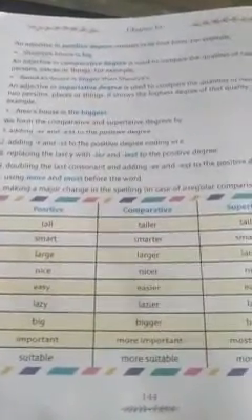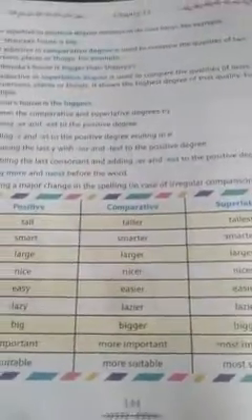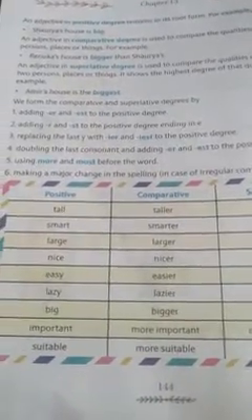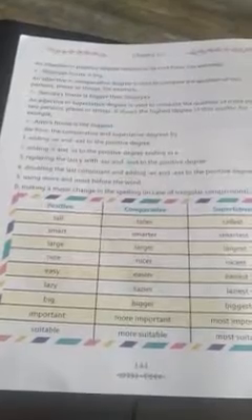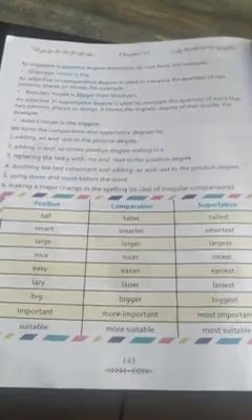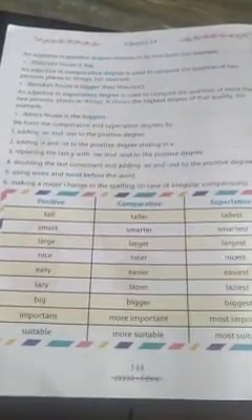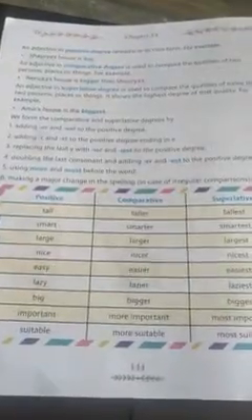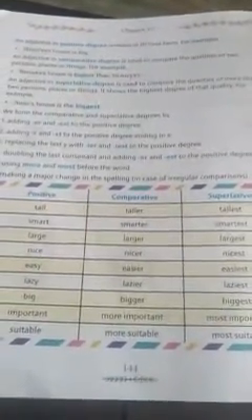Using more and most before the word. So sometimes there are those words where we cannot use er or est, or st or r. We make use of more or most. Doubling the last consonant and adding er and est to the positive degree. Sometimes we double the last consonant, okay? And then we add er or est to the positive degree.